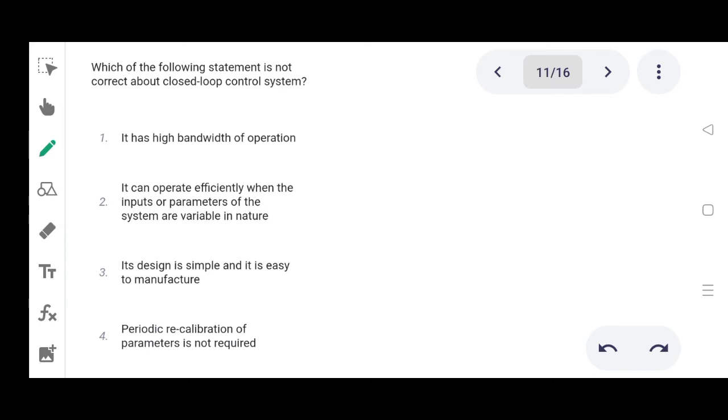Option 1 it has high bandwidth of operation, 2 it can operate efficiently when the input or parameters of the system are variable in nature, 3 its design is simple and it is easy to manufacture, 4 periodic recalibration of parameters is not required. Correct answer is its design is simple and it is easy to manufacture.